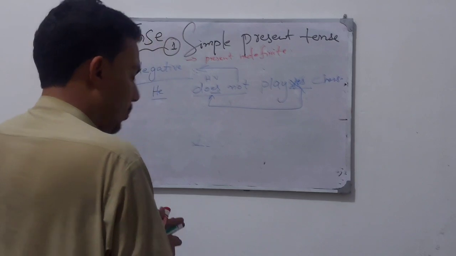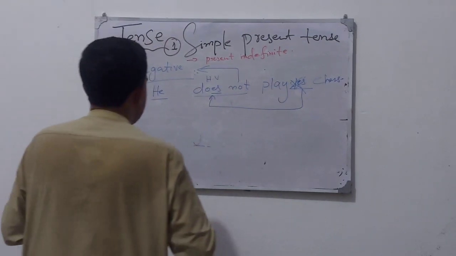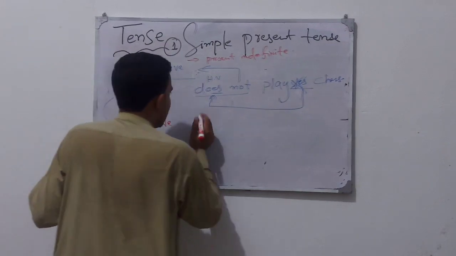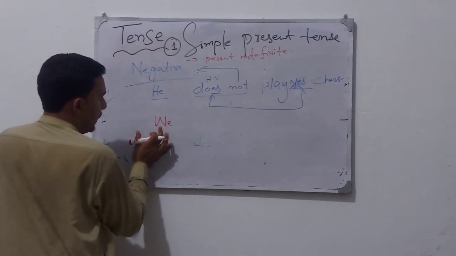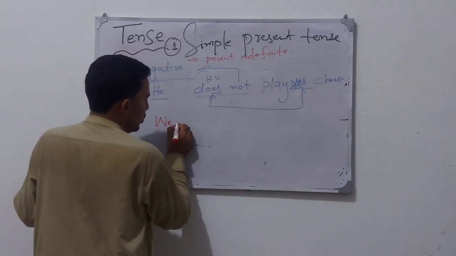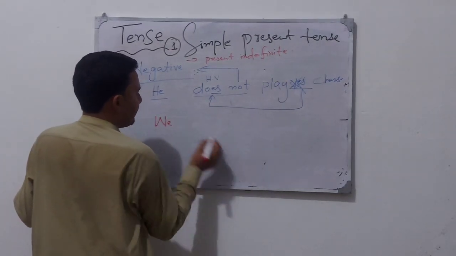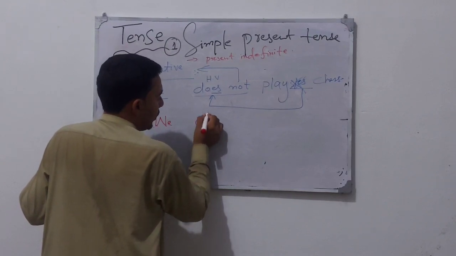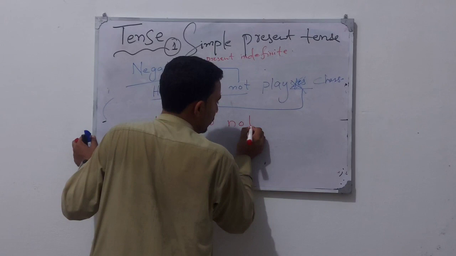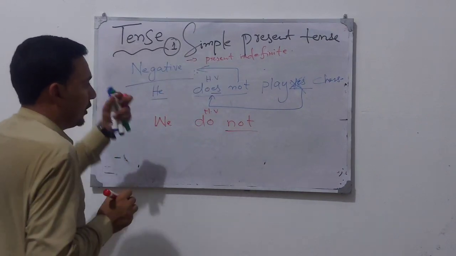Now another example, we with plural verb. They, I, we, you are plural nouns, so what do we use? Do, as a helping verb, and for making negative we use not in the sentence after the helping verb.